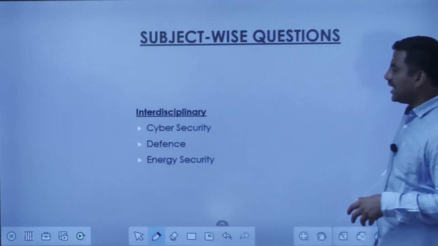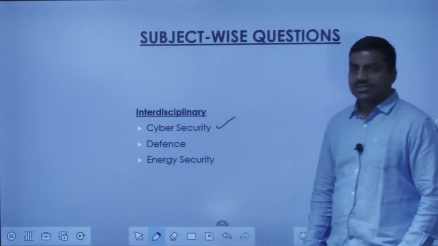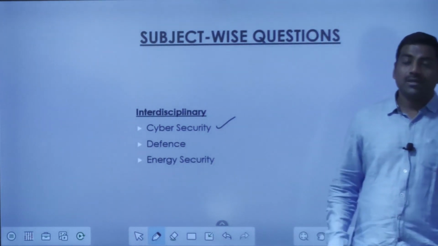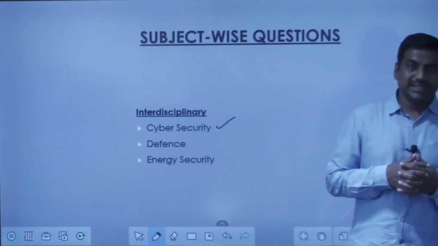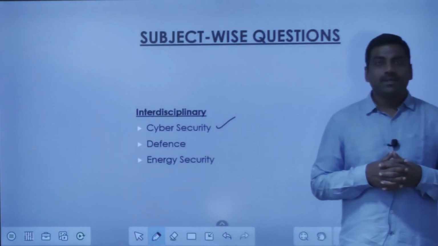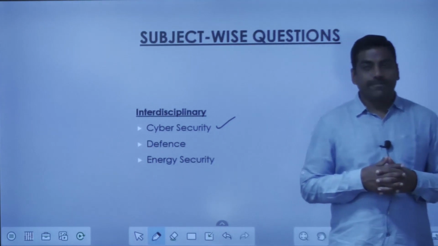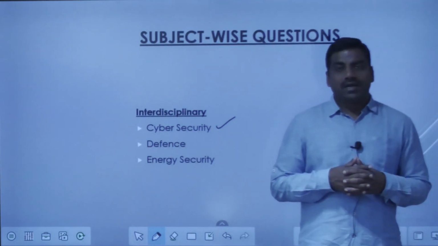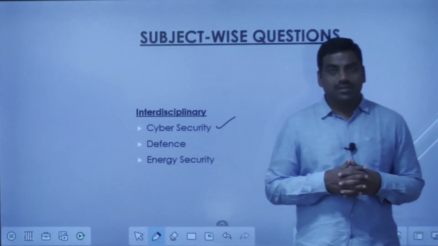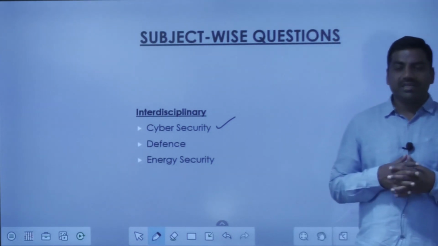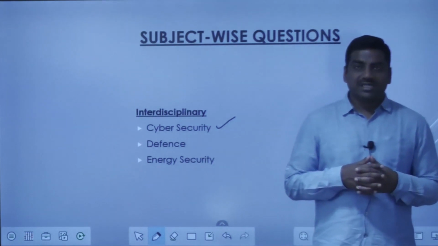Then other topics, as I told earlier, cyber security, interdisciplinary questions are coming, especially as far as our government digital infrastructure is concerned, and the digital interference into the society as far as the identification of the beneficiaries are concerned, or the deliverables, the delivery that we are giving to the beneficiaries, the service delivery.